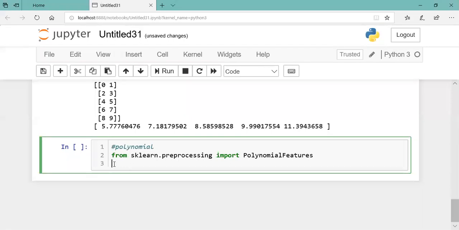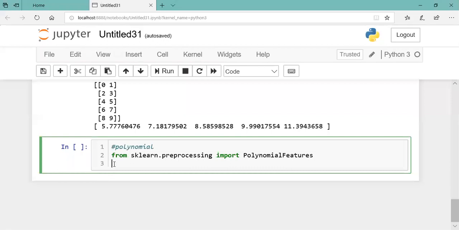Say I have 2 columns as input. Then the equation will look like B0 plus B1 x1 plus B2 x2 plus B3 x1 square plus B4 x1 x2 plus B5 x2 square.